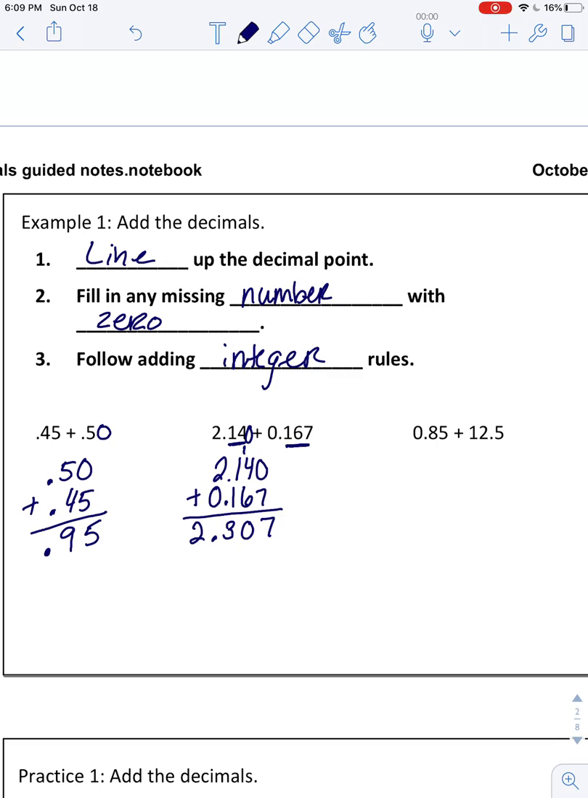Alrighty, next one. We got 0.85 plus 12.5. Okay, there's 2 numbers after the decimal point. There's only 1, so we could add a 0 to make it 2. Okay, so we're going to put our bigger number on top, so that's 12.50. Smaller number on the bottom, 0.85. Then we go ahead and add. 0 plus 5 is 5. 5 plus 8 is 13. 3, 1. Bring down your decimal point. So your final answer is 13.35.